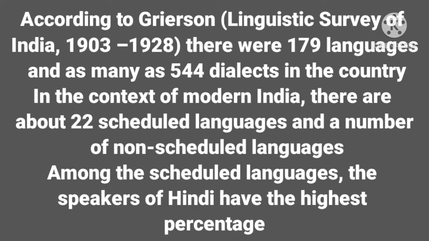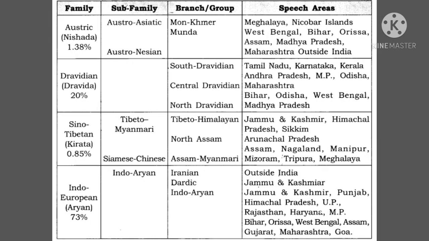According to that variation, Hindi has the highest percentage of users, and the smallest language groups are Kashmiri and Sanskrit. Linguistic regions do not maintain a sharp boundary; rather, they merge gradually with each other. The speakers of major Indian languages belong to four language families with their subfamilies and branches.